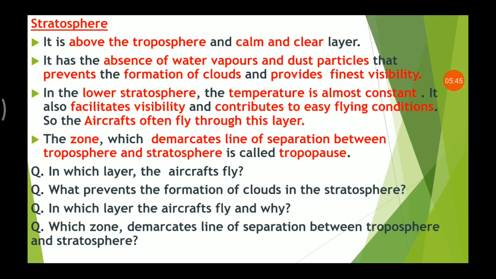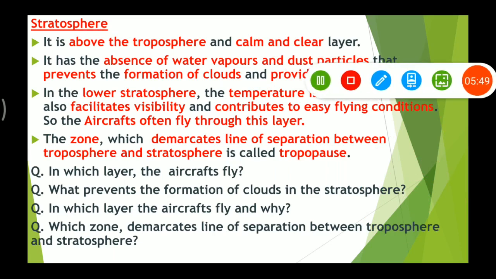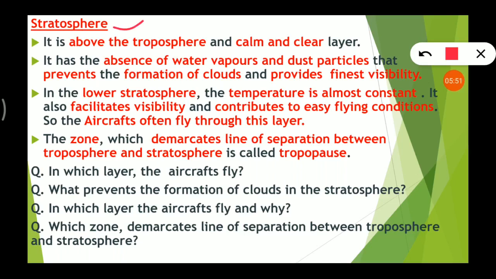Now the questions that you have to attempt. In which layer do the aircrafts fly? Very simple, we discussed, the stratosphere. What prevents the formation of clouds in the stratosphere? Absence of water vapors and dust particles. In which layer do the aircrafts fly and why?